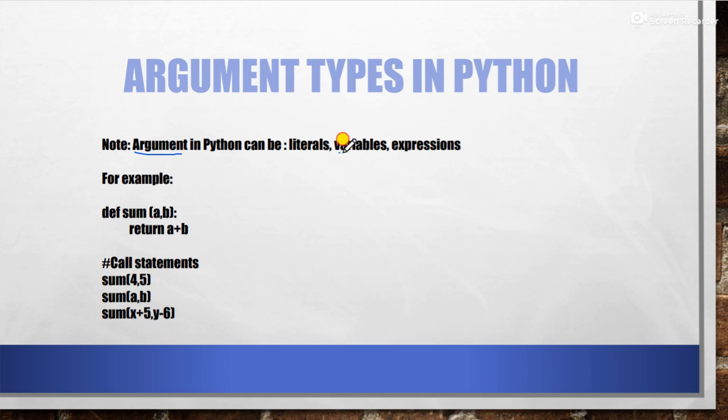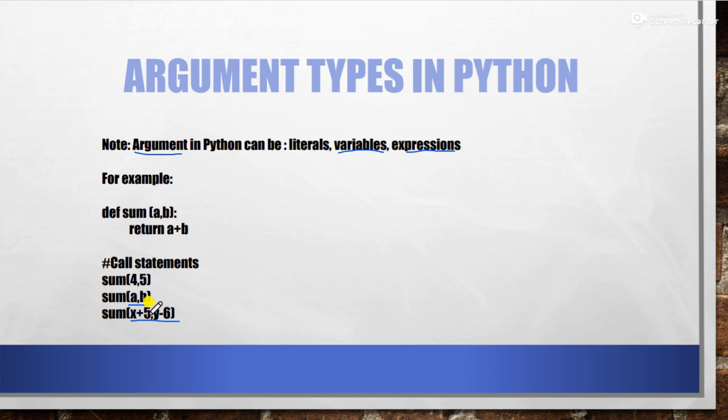Then next is variables. Variables, you can see over here, a and b we have passed. So in the form of variables also we can pass the values as arguments, and third, as an expression also we can pass the values. As an expression means you can do the calculations and then pass the values. In this case, first this statement will get executed.